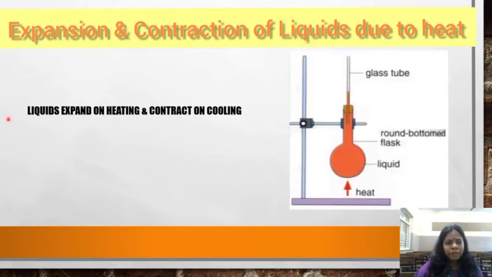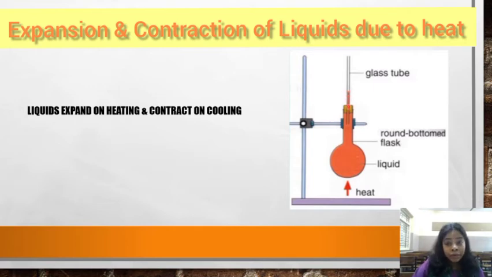Liquids expand on heating and contract on cooling. See the setup of the experiment, children. We are going to supply heat from here, and this round bottomed flask is filled with liquid, and it is covered with a cork, and there is a glass tube passing through it. Now when we are heating this particular liquid, it will be having a particular level of water in the glass tube.